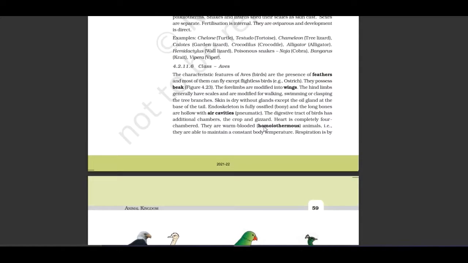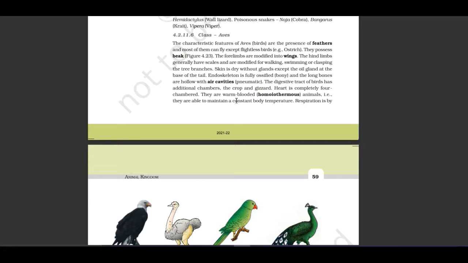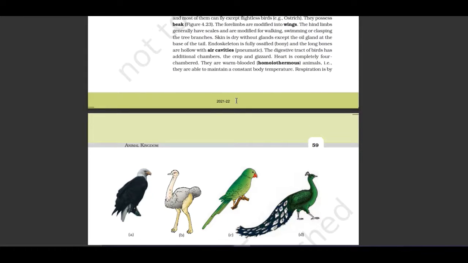Let us see the next class, Aves. The characteristic feature of Aves, birds, is the presence of feathers, and most of them can fly except flightless birds like the ostrich. They possess a beak. The forelimbs are modified into wings. The hind limbs generally have scales and are modified for walking, swimming, or clasping tree branches. Skin is dry without glands except the oil gland at the base of the tail. Endoskeleton is fully ossified, bony, and the long bones are hollow with air cavities, pneumatic.